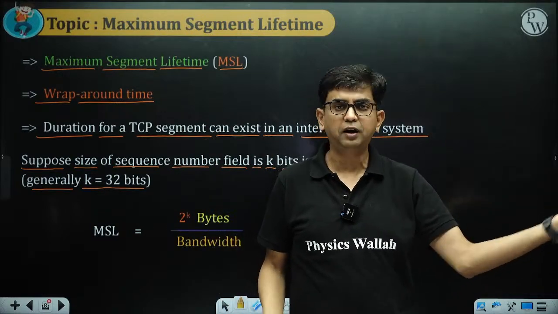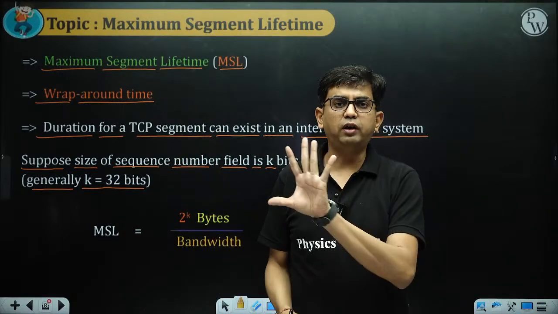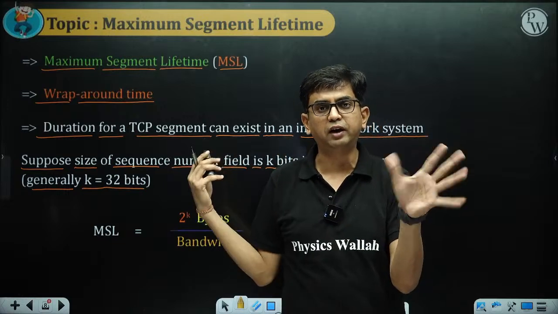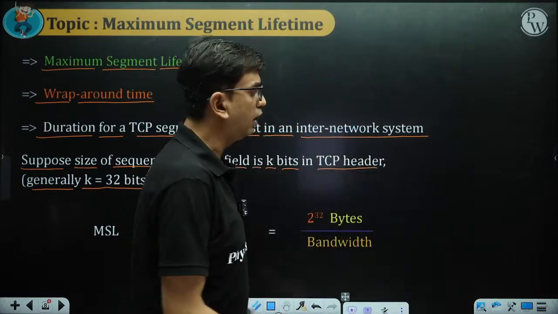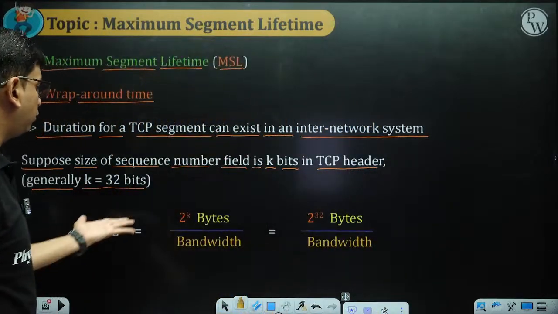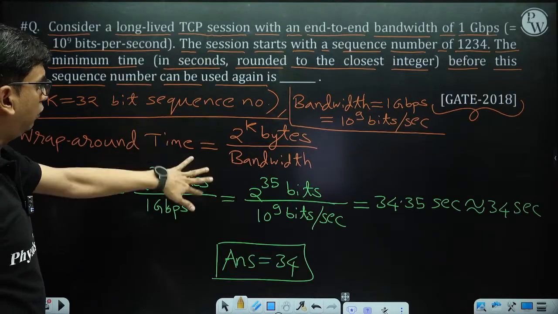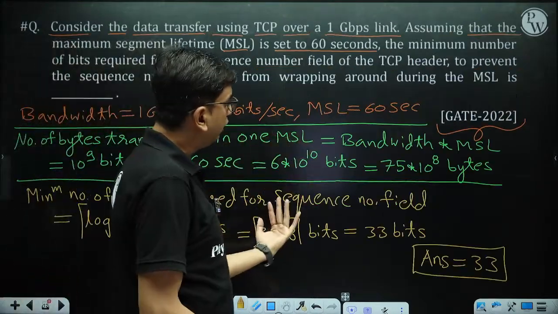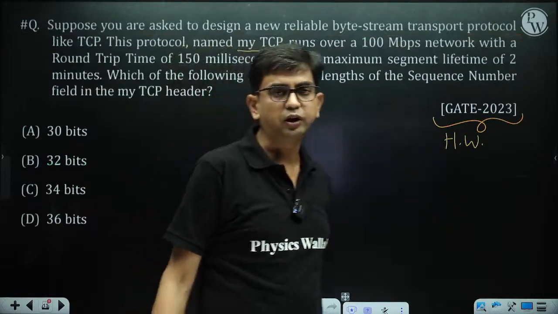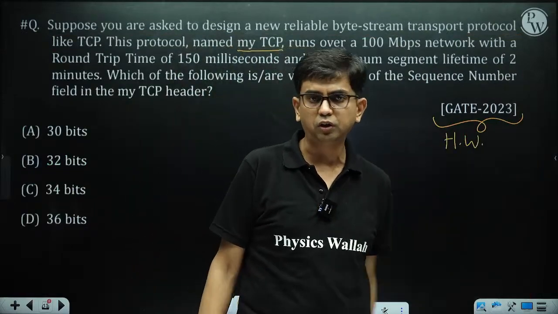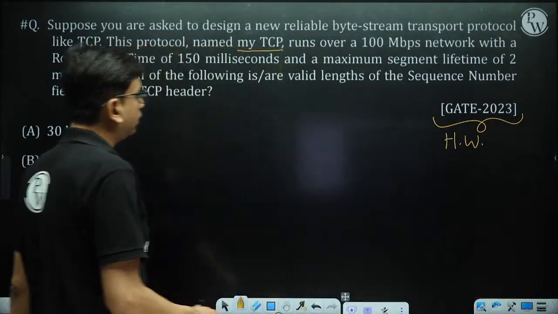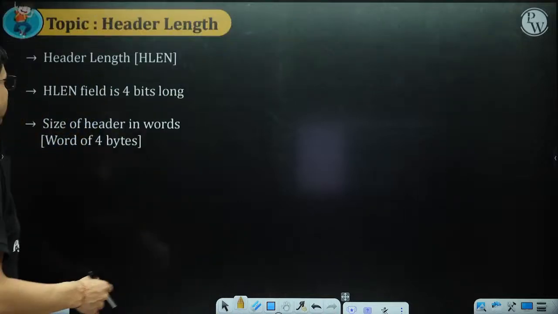Yes, it's possible, but till then, in what amount of time, how many bytes we are sending, and there are a variety of questions asked in the exam. So these varieties of questions we have solved. One variety is this, and another variety is this, and the same variety is repeated in 2023. That is a homework question for you. So any doubt, then ask. If no doubt, then we are moving to the